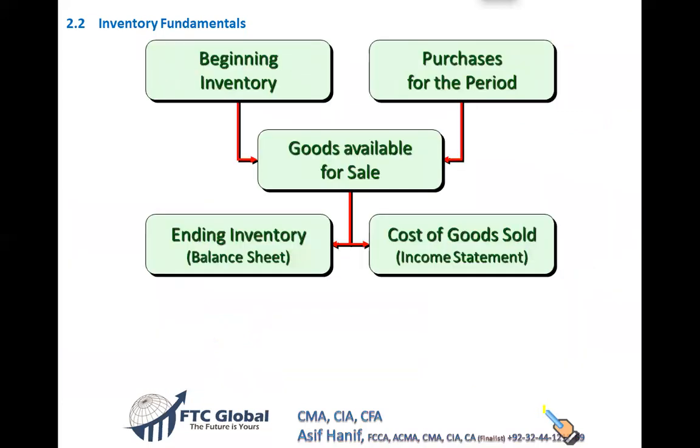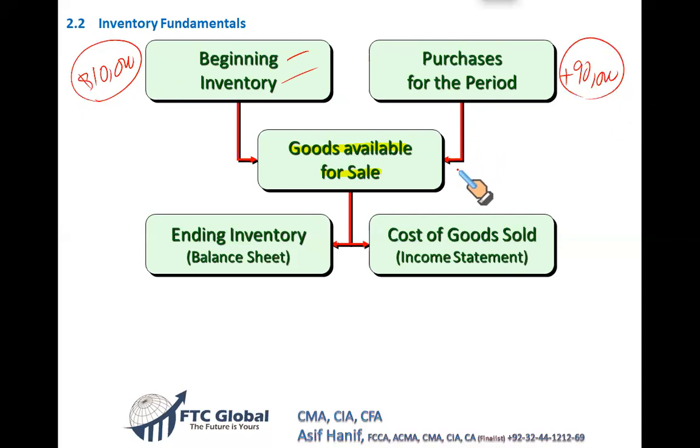These are some important arrangements. Now, sometimes you are required to find out goods available for sale. What basically this means: let's say you had goods costing $10,000 at the start of the period, the beginning inventory. During the period, you purchased goods worth $90,000. So you had 10,000 goods with you and you purchased 90,000, which means the goods available for sale were $100,000. This is called the goods available for sale, right?